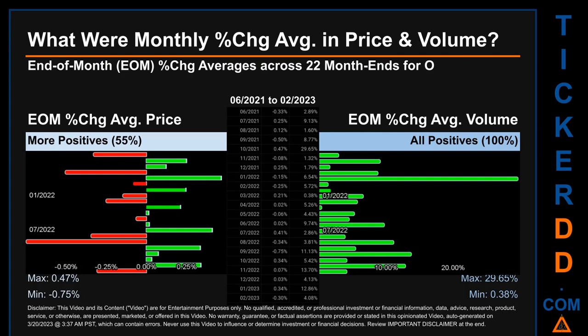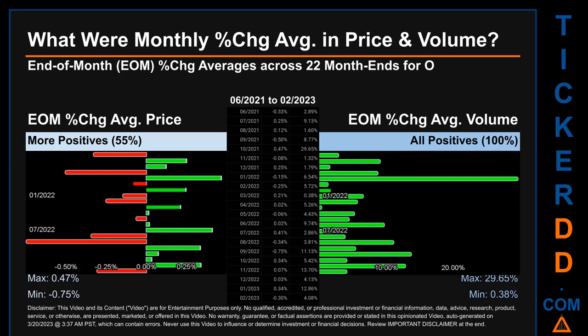What were end-of-month percentage change averages in price and volume for O? The monthly average of percentage change in price and in volume were calculated for each of the 22-month ends. That calculation took daily percentage changes and averaged them for each given month. If a month end came out negative, then it means that the month summarily saw a negative change.